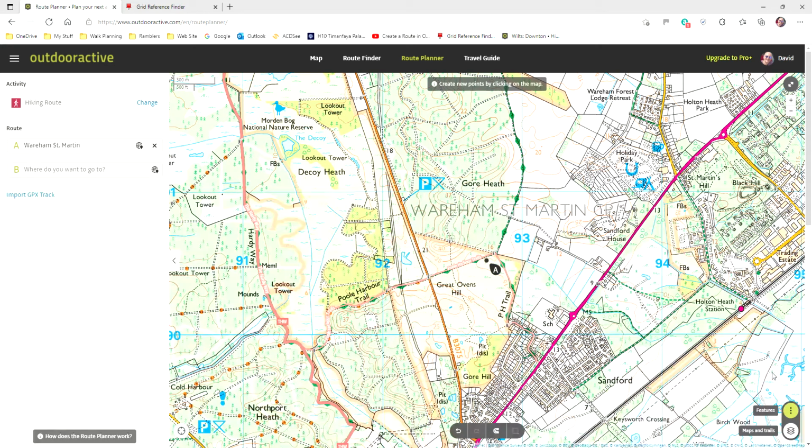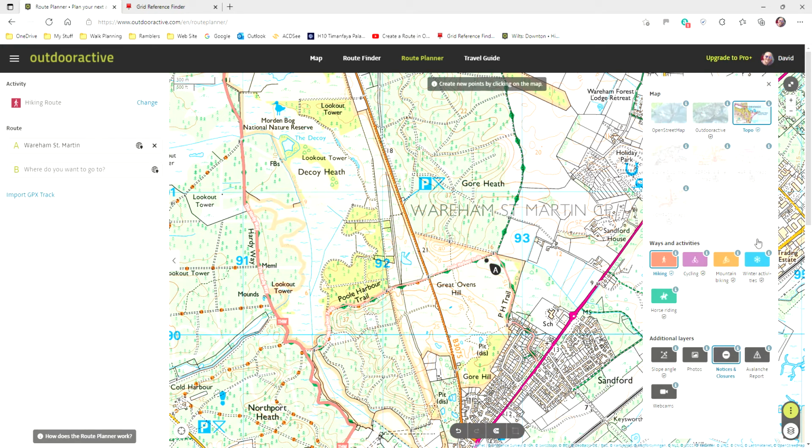I subscribe to OutdoorActive Pro, and if you don't, you'll be getting one of these maps, either this OutdoorActive map or OpenStreetMap. I'm not entirely sure. Topo is what I'm using currently at the moment. That's topographical. In this case, it's the Ordnance Survey map. But I'm going to switch to this just while I'm here, just to point out this is a hiking activity. Could be cycling, mountain biking, whatever. So I'm going to switch to this map.